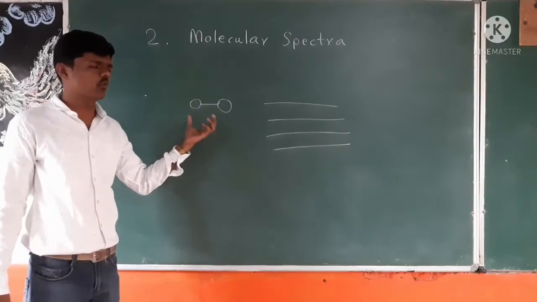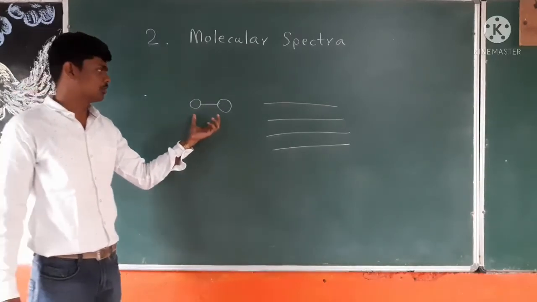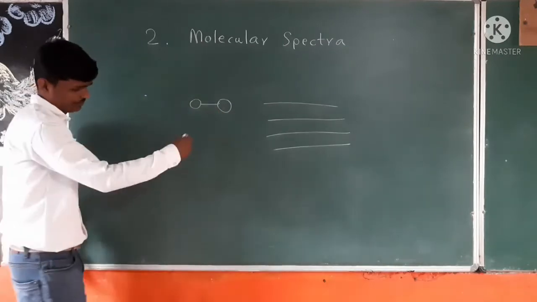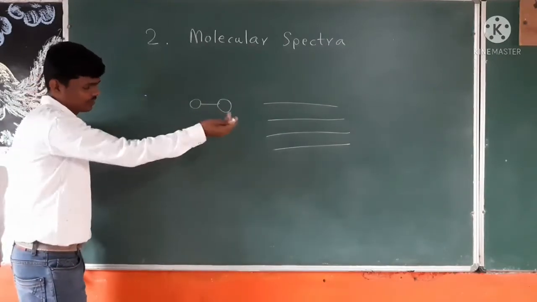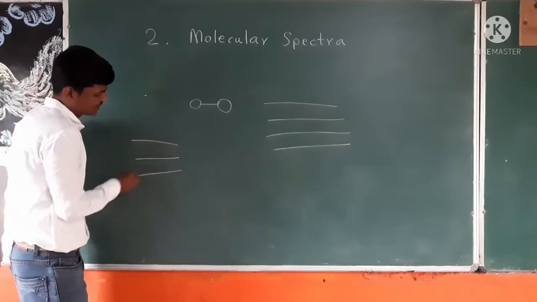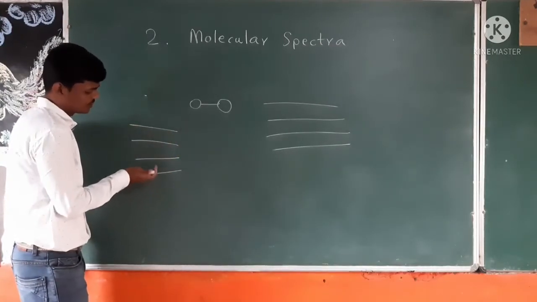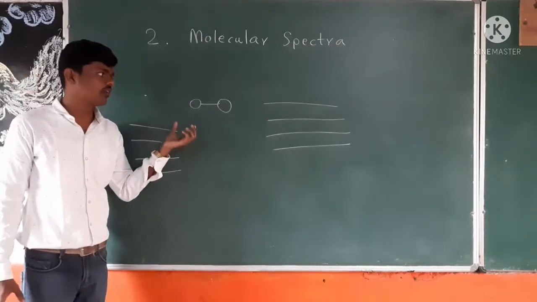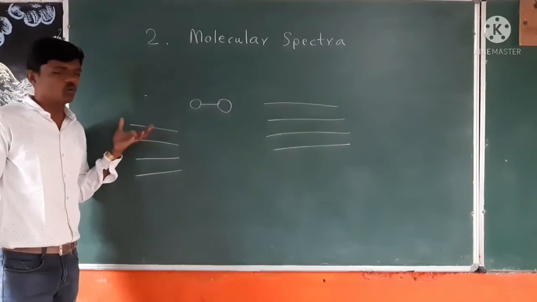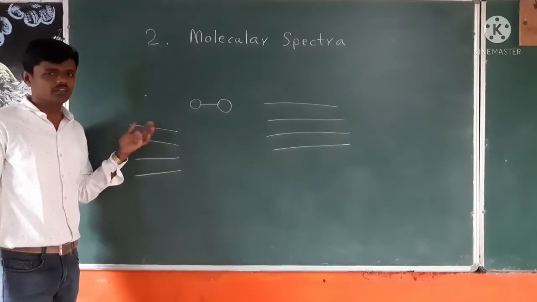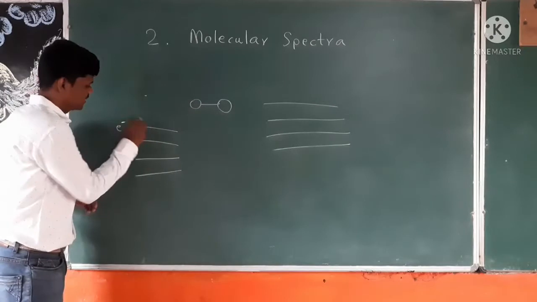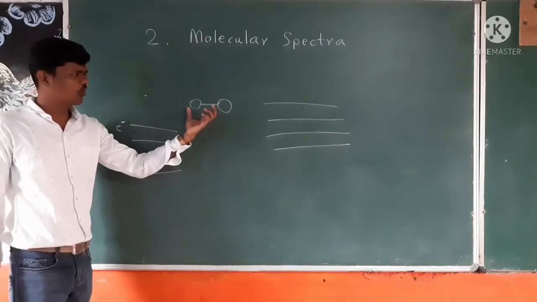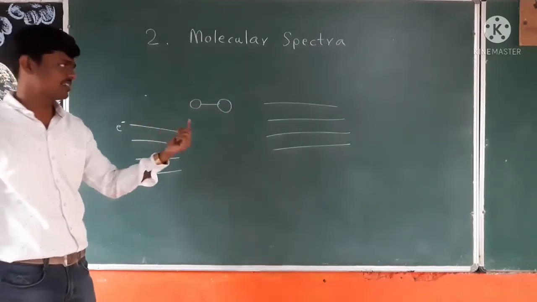Let's consider a diatomic molecule for simplicity. We know it can go into its excited state. We know the electronic excitation. Its electrons will absorb photon energy and go to a higher energy level. So this is a simple electronic excitation, where electrons get excited. But as we can see, it is a diatomic molecule, and it can rotate about its axis of rotation.